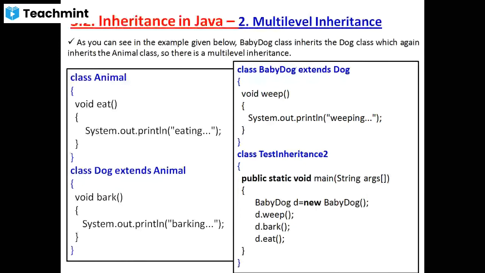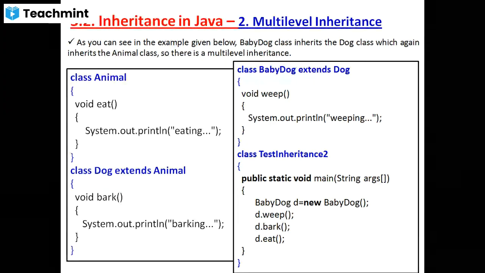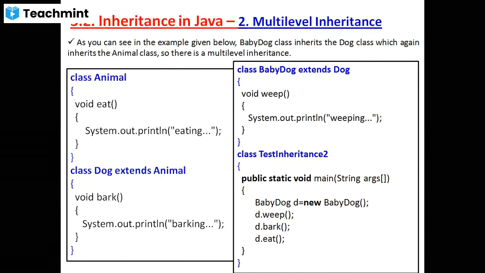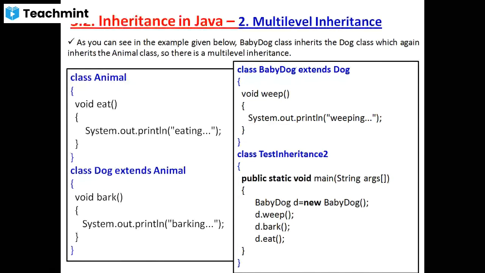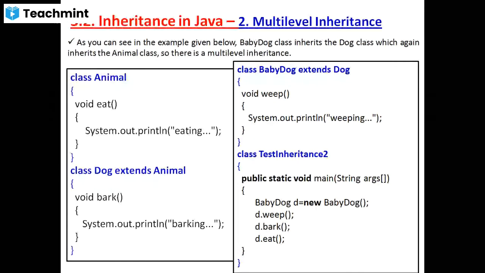How many classes are over here? Two classes. Now the third class. Which class? Baby dog. The baby dog class extends from the intermediate base class, which is dog. How to extend? Class baby dog is the child class name, then the extends keyword, and then the intermediate base class name, which is dog.